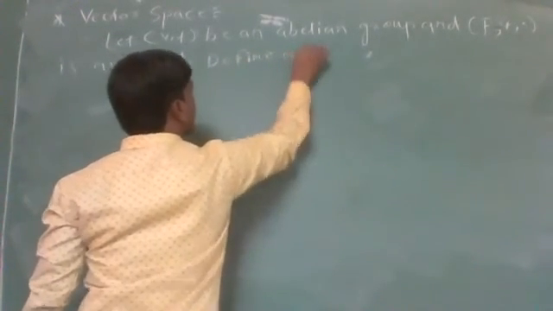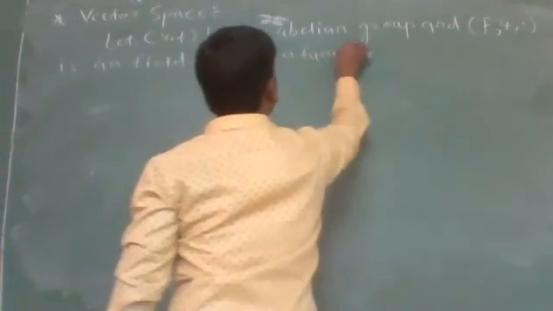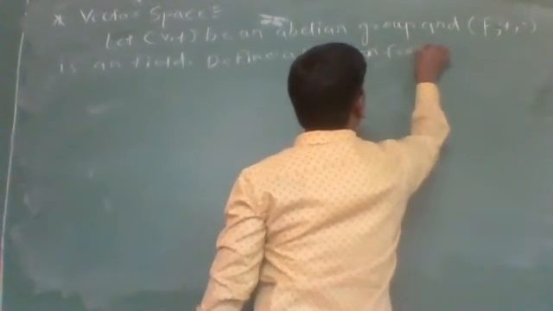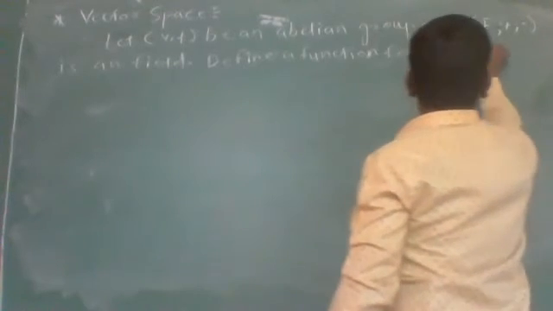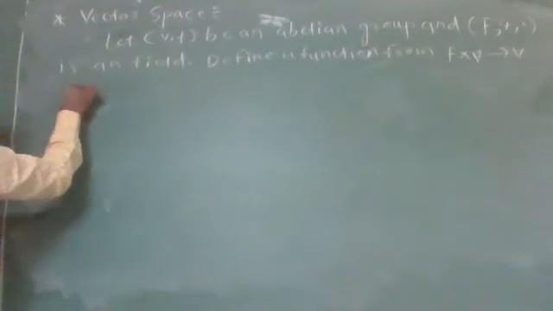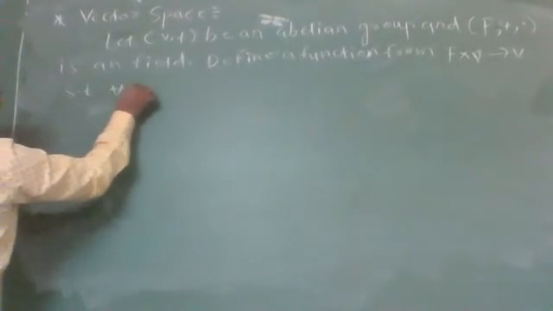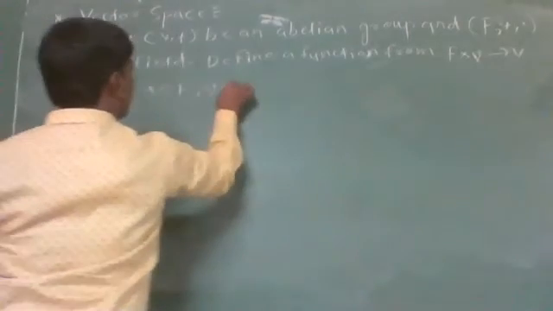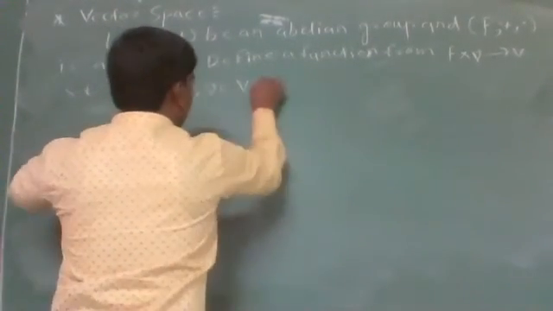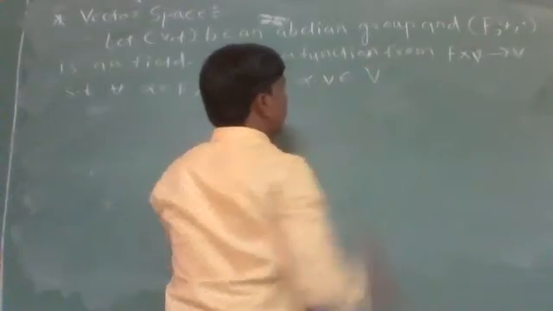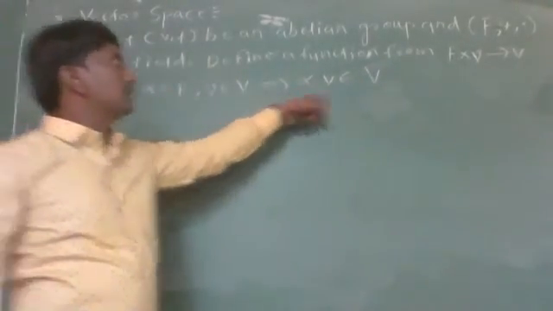Define a function from F cross V to V such that alpha belonging to F and small v belonging to V implies alpha into v belonging to V.